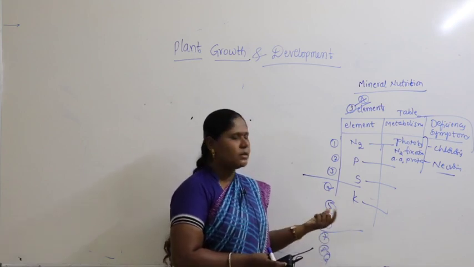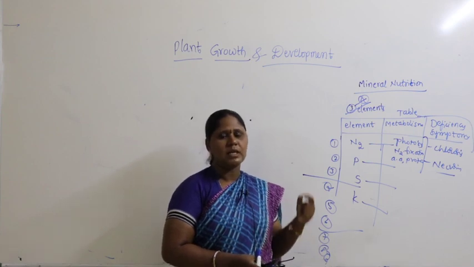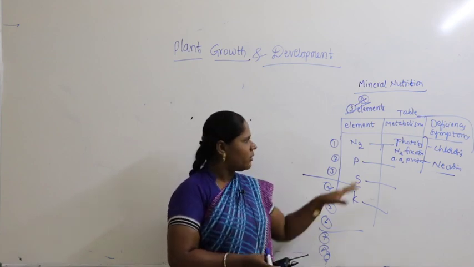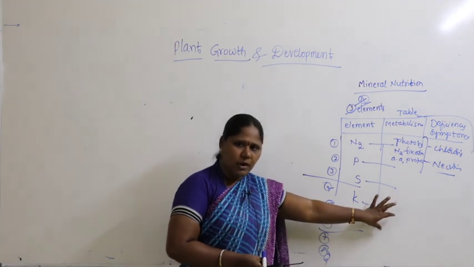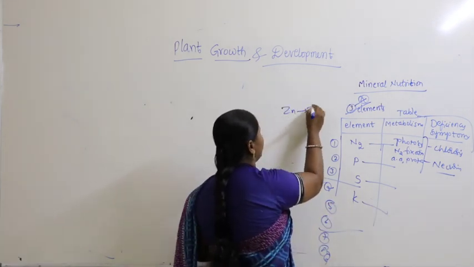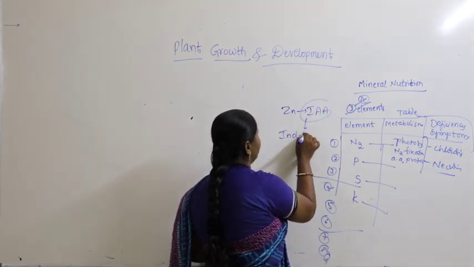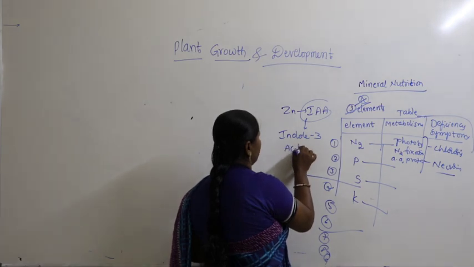For example, zinc. Zinc is a precursor for the formation of auxin. Auxin means indole 3-acetic acid. Such types of points are there. Some points, IAA, for example, if you take zinc, it is having IAA. What is this IAA? It's called indole 3-acetic acid.